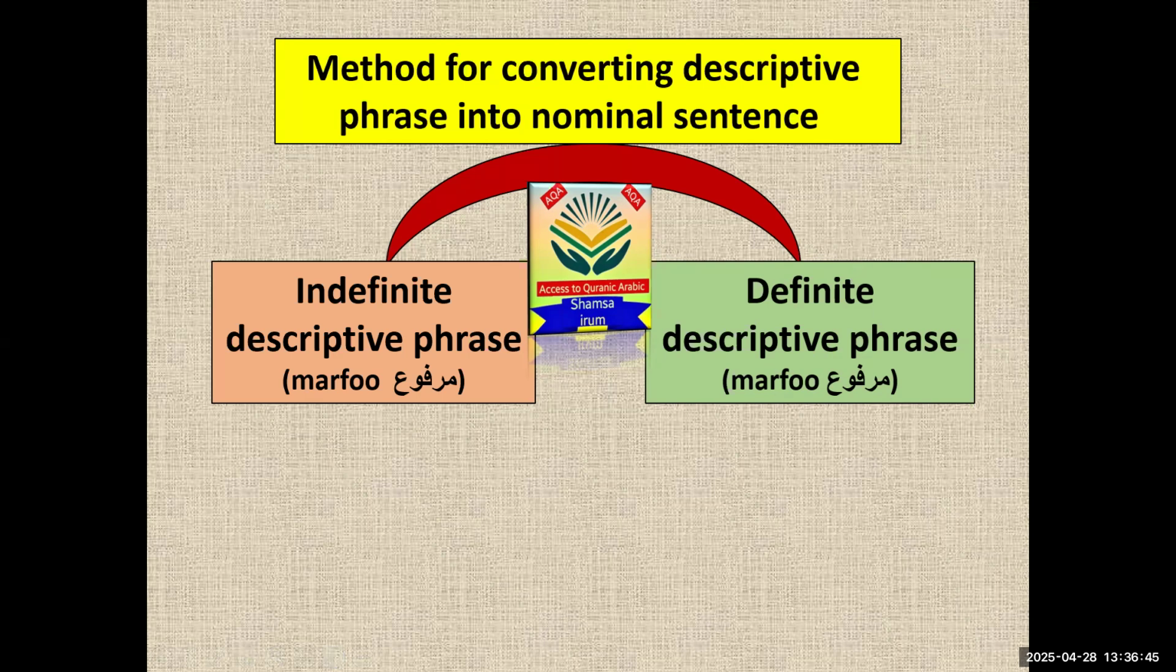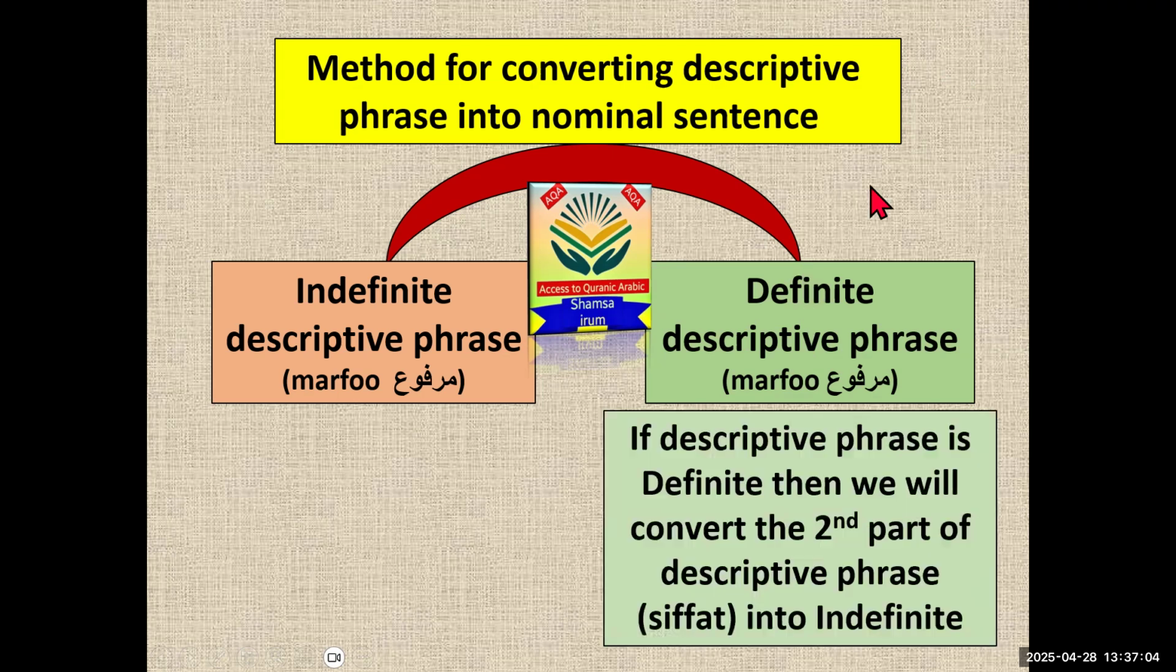Okay, there will always be the marfu. That's why I choose the descriptive phrase only the marfu, because in mansub and majroor there is no role for today's lecture. So let's come to the point: how can we convert the descriptive phrase into a nominal sentence?